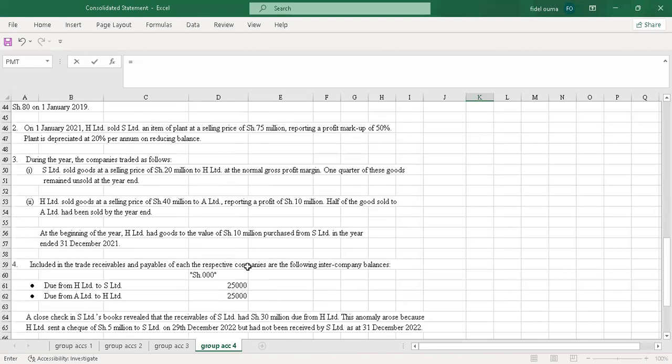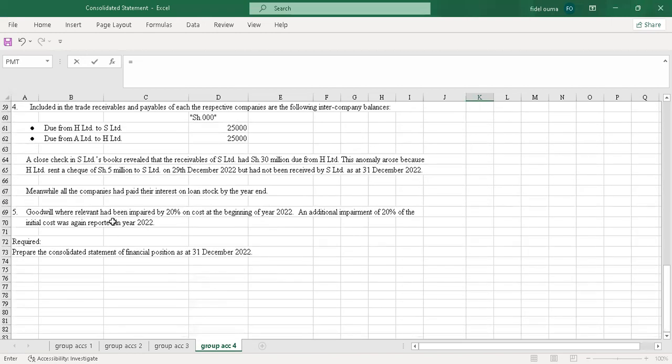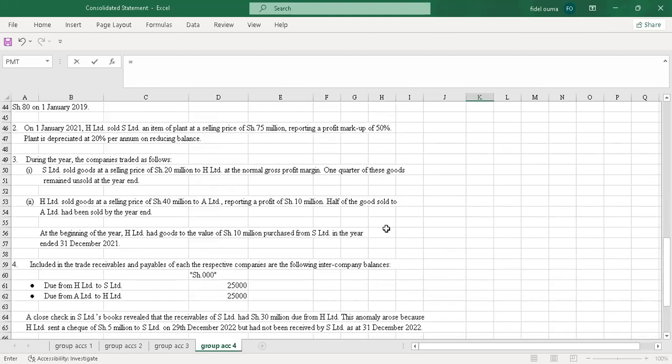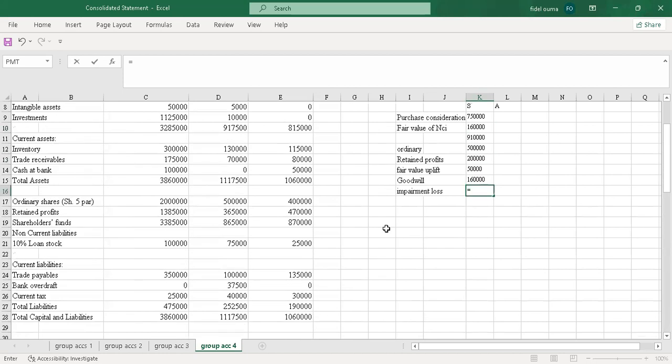We are told in the additional information, the last one here, that goodwill where relevant had been impaired by 20% on cost at the beginning of year 2022. An additional impairment of 20% of the initial cost was again reported in year 2022. So at the beginning of this year there was an impairment of 20% and then another 20%. So I'll pick the total, which is 40%, because they're all on cost.